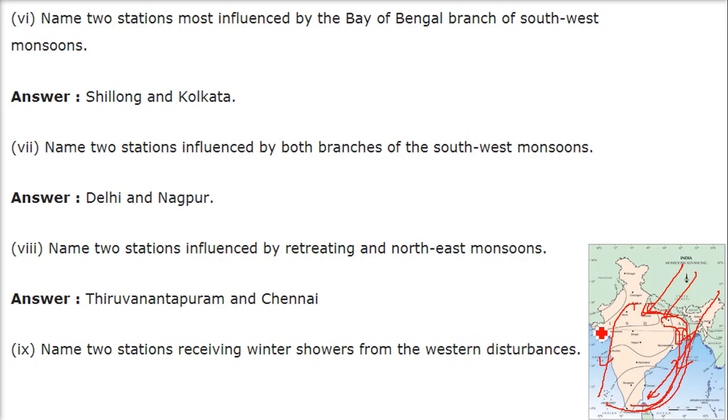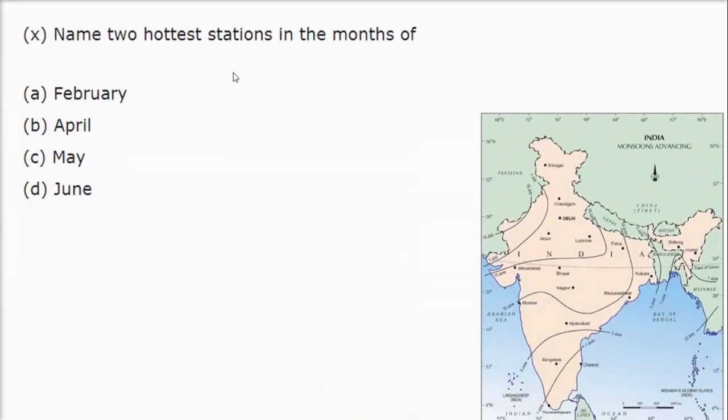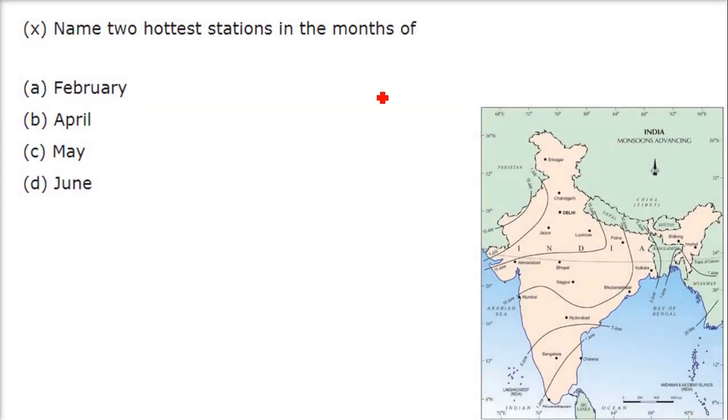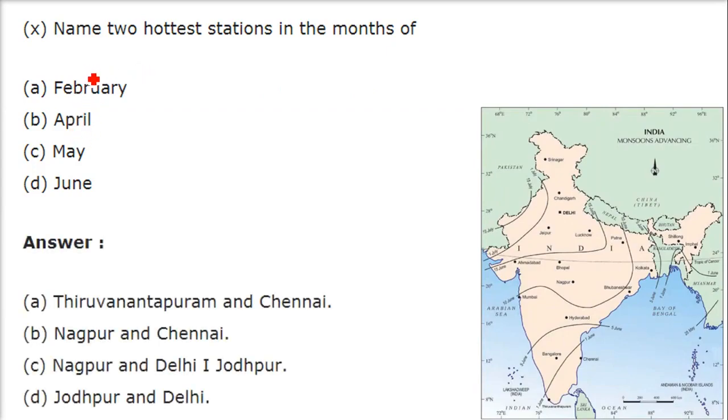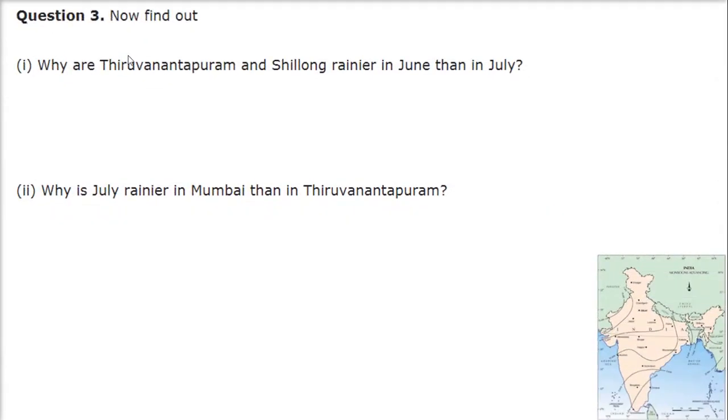Name 2 stations receiving winter showers from the western disturbances. So these are the western disturbances, Paschimi Vikshobh. The answer is Delhi and Kolkata. Name 2 hottest stations in each month. February, Thiruvananthapuram and Chennai. April, Nagpur and Chennai. May, Nagpur, Delhi of course, and Jodhpur. And June, it's Jodhpur and Delhi.